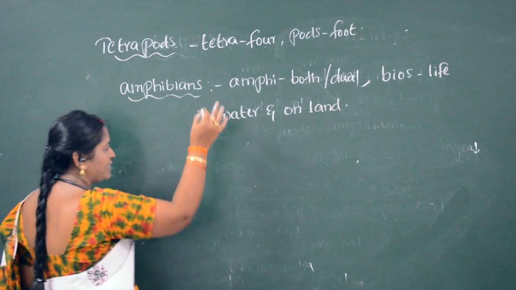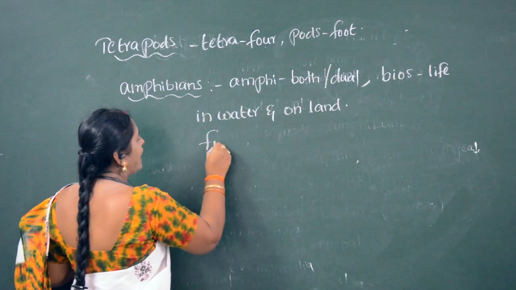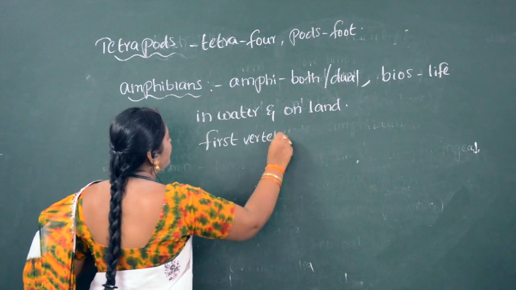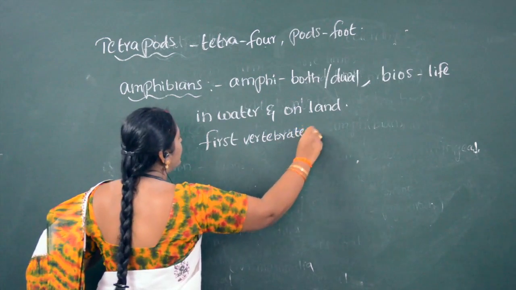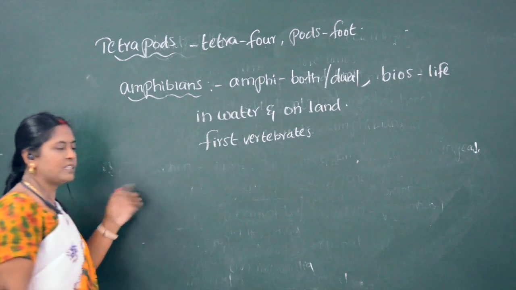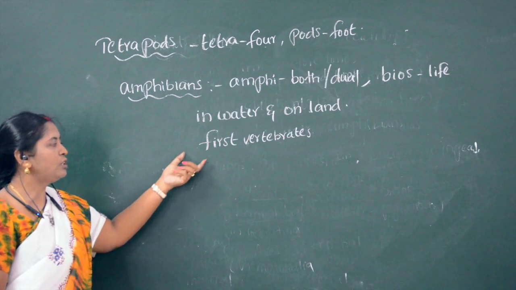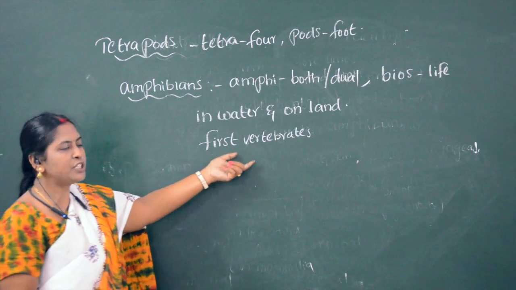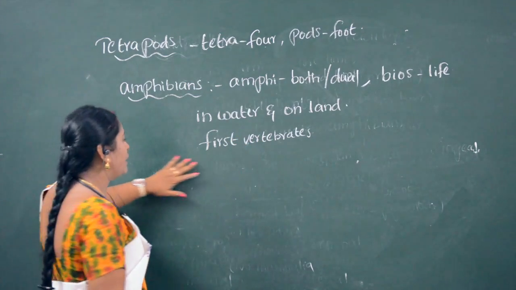So these are the first vertebrates. Amphibians are the first vertebrates which came onto the land.